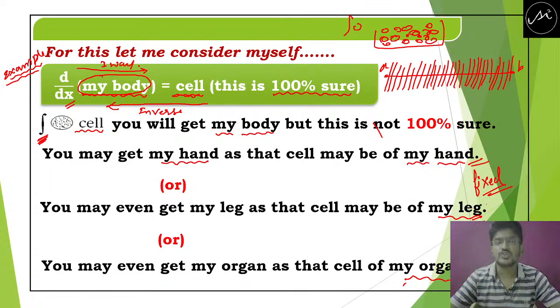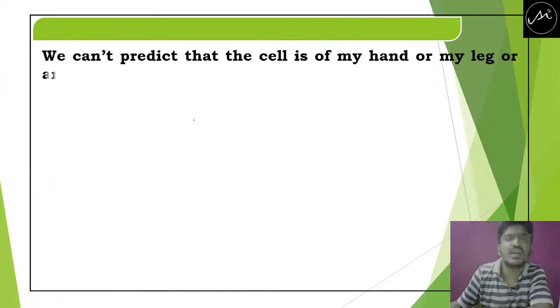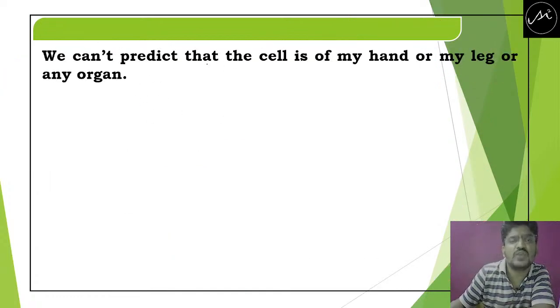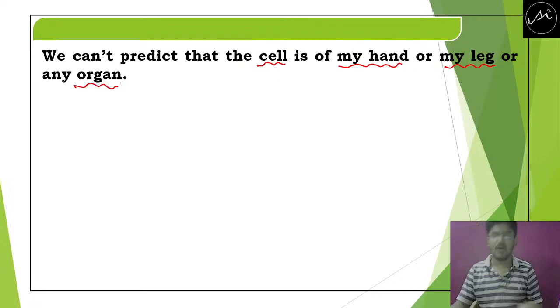You may get different types of organs. Clear? So that's why we say we can't predict that the cell is of my hand or my leg or my organ. So here you can't predict the cell.